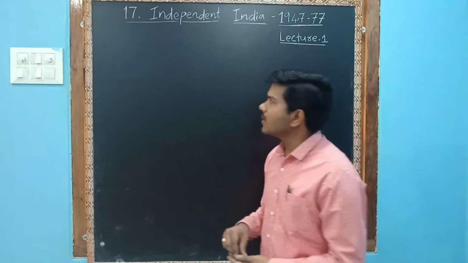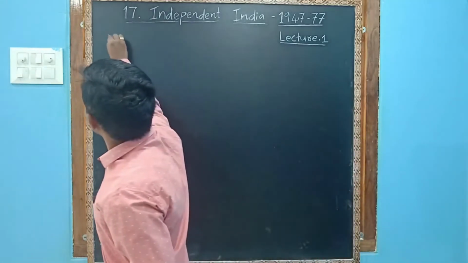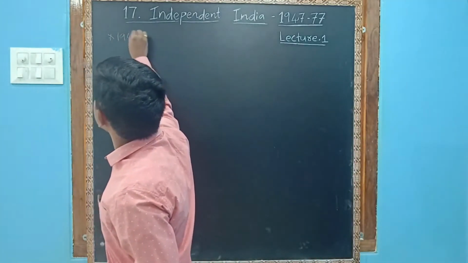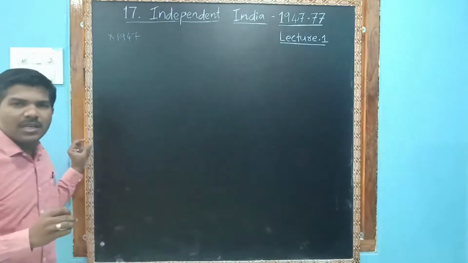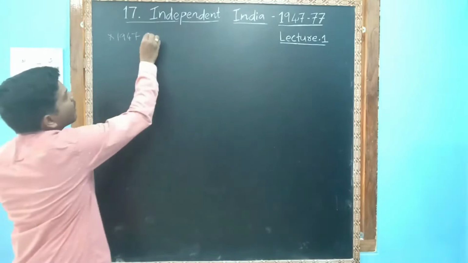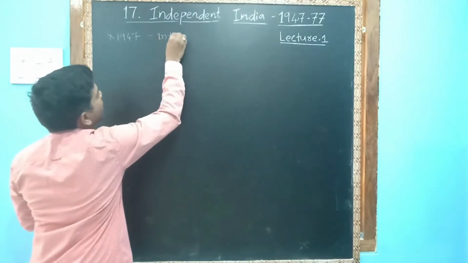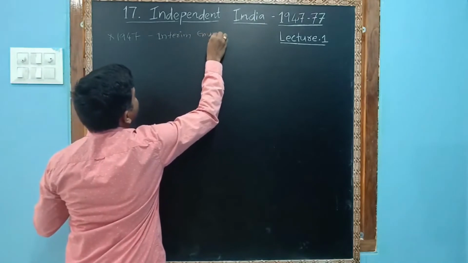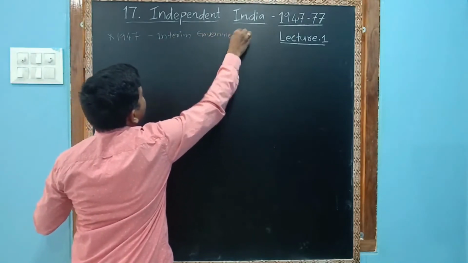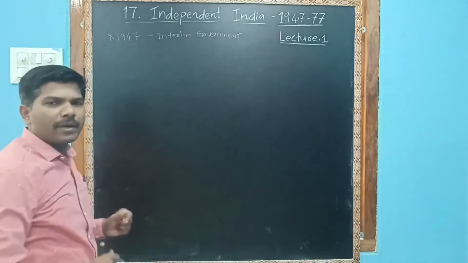You have to remember that in 1947 only, in India, one interim government was formed. Please remember, it is very important. Sir, what is an interim government?